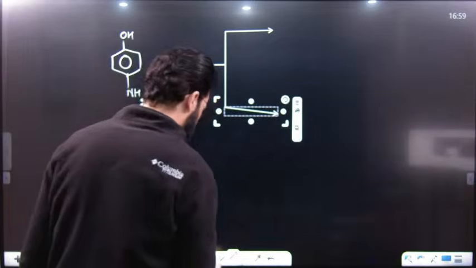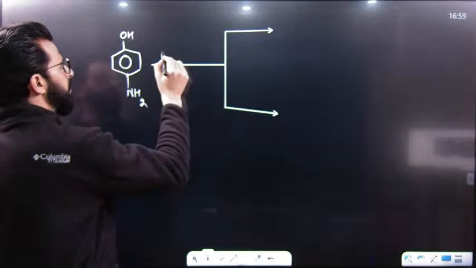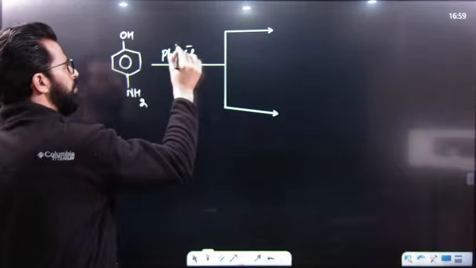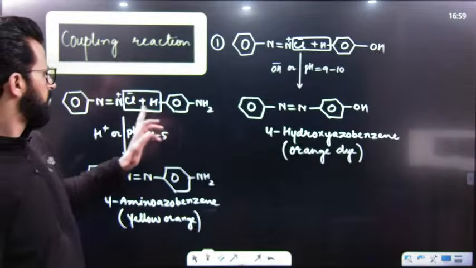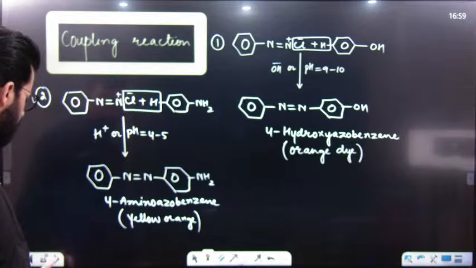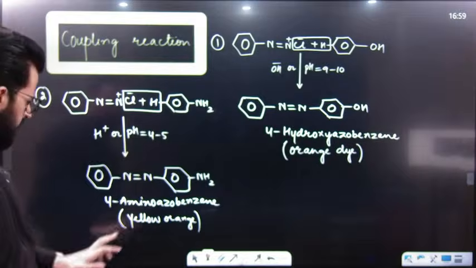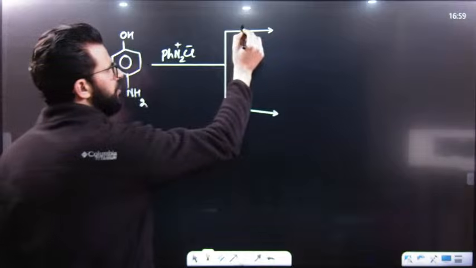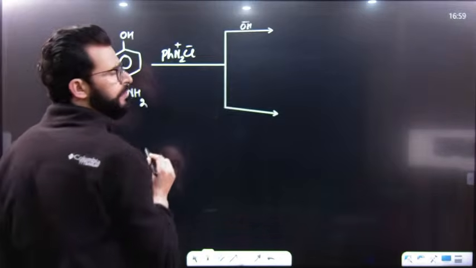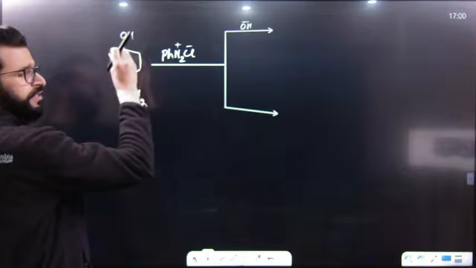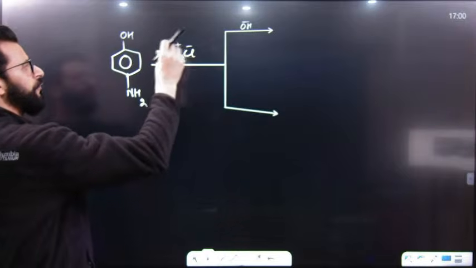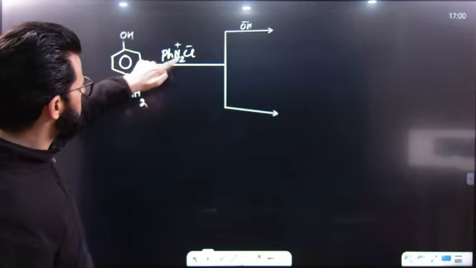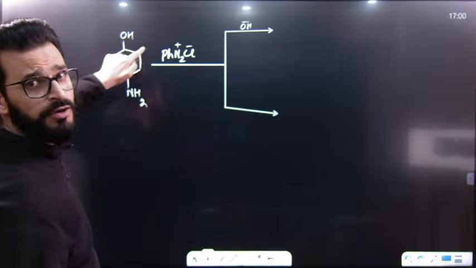Have a look. This is what we call benzene diazonium salt. I will write directly PhN2Cl with a negative charge. Now, we have to attach N2Ph to para, but para is blocked. So if the reaction takes place in basic medium, we will simply couple this with phenol, but the para position of phenol is blocked. So this N2Ph will not go to para. It will now go to ortho position.